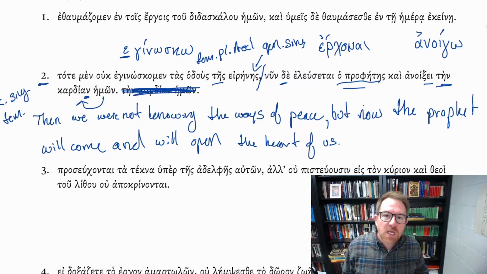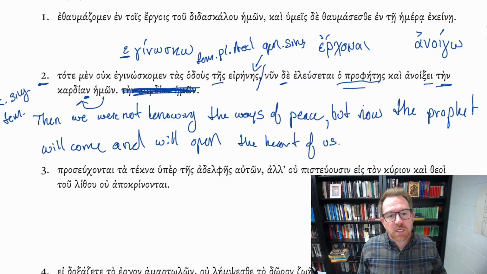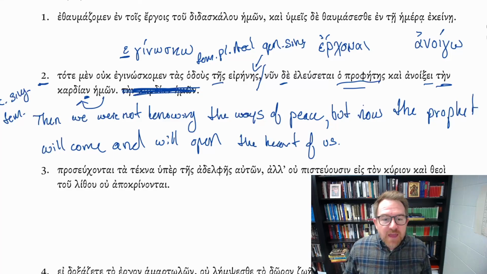The prophet will open the heart of us, or our hearts. Probably if this was in the New Testament, it would just be translated hearts in the plural, because that's how we would make sense of what it means. But of course, it is singular, and so you could just say the heart of us, and that's a good way to translate it. Okay, so all together, then we were not knowing the ways of peace, but now the prophet will come and will open the heart of us, or our heart.